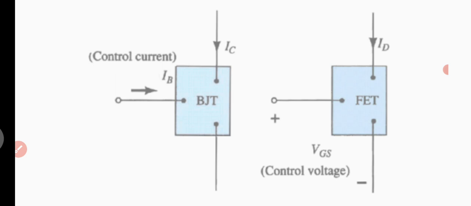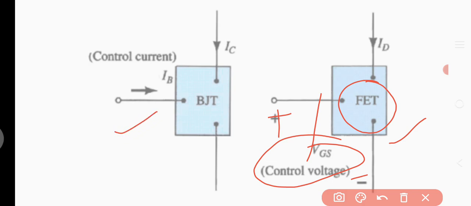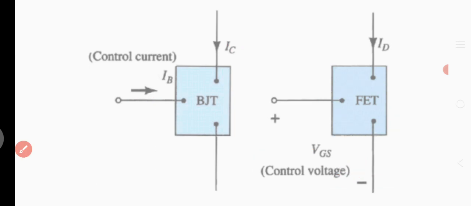In the case of FET, the current flowing through the FET is controlled by the voltage applied between the gate terminal and the source. This gives the electric field. That means the complete controlling of current is done by the electric field. That's why FET is a voltage control device, while BJT is a current control device. The controlling in BJT is done by IB and IC, whereas here the control is done by VGS.